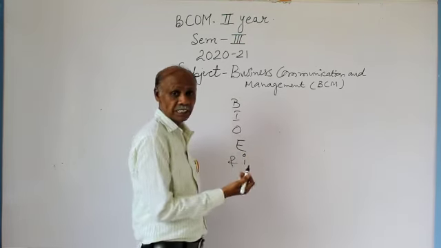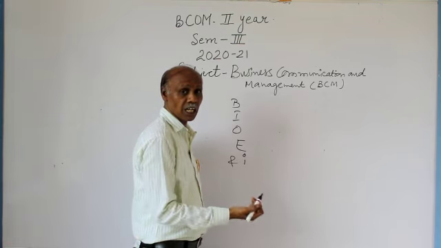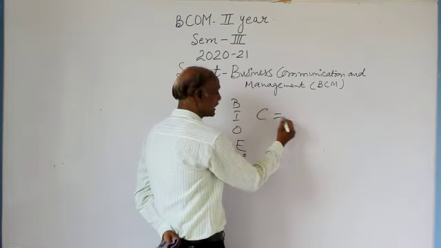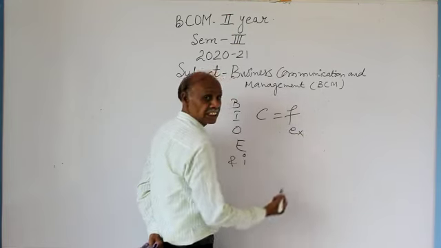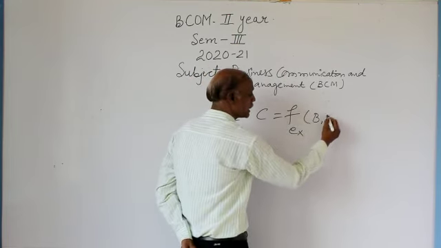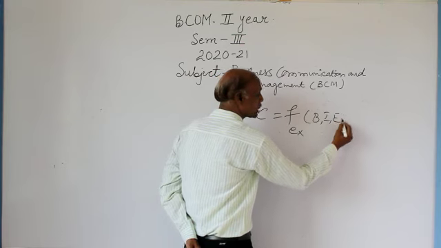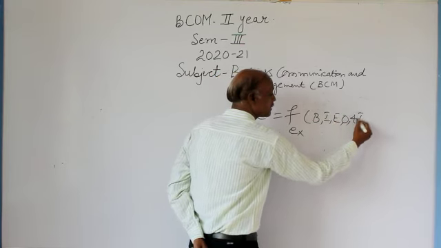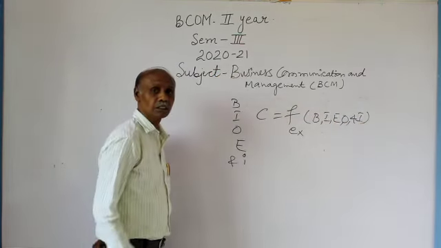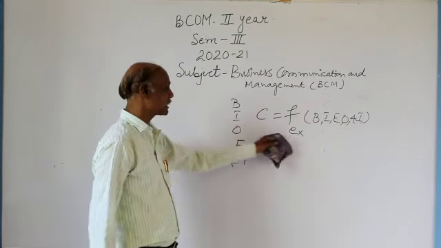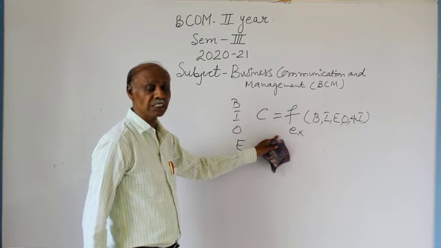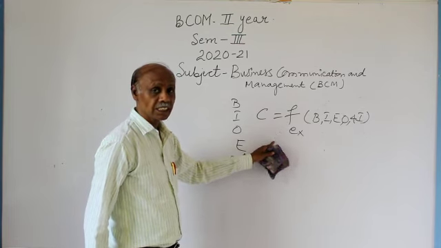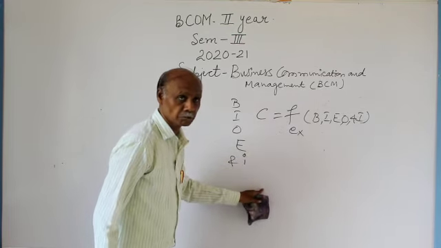Practically, in the form of a formula, we can write it: C is equal to function of exchanging one's own beliefs, ideas, emotions, opinions and information. By keeping in mind this formula, we can go for the effective way of presenting the definition of communication.